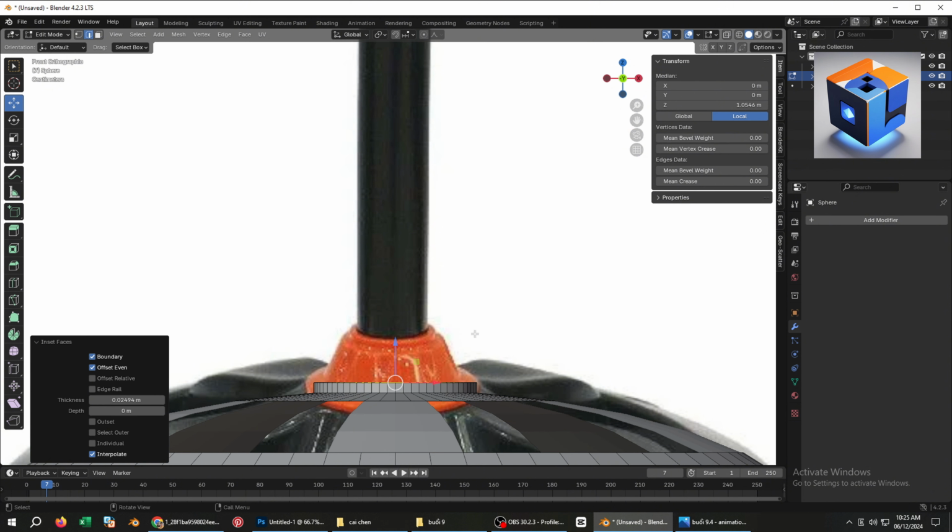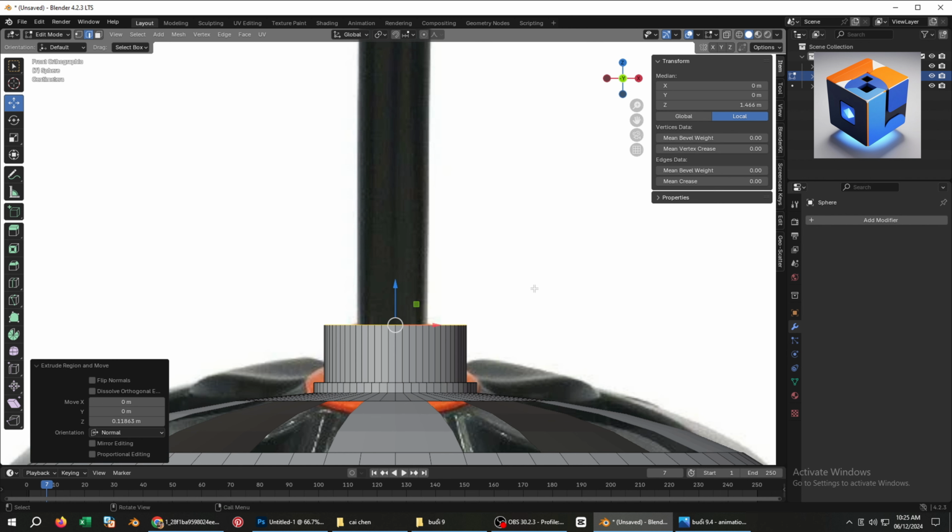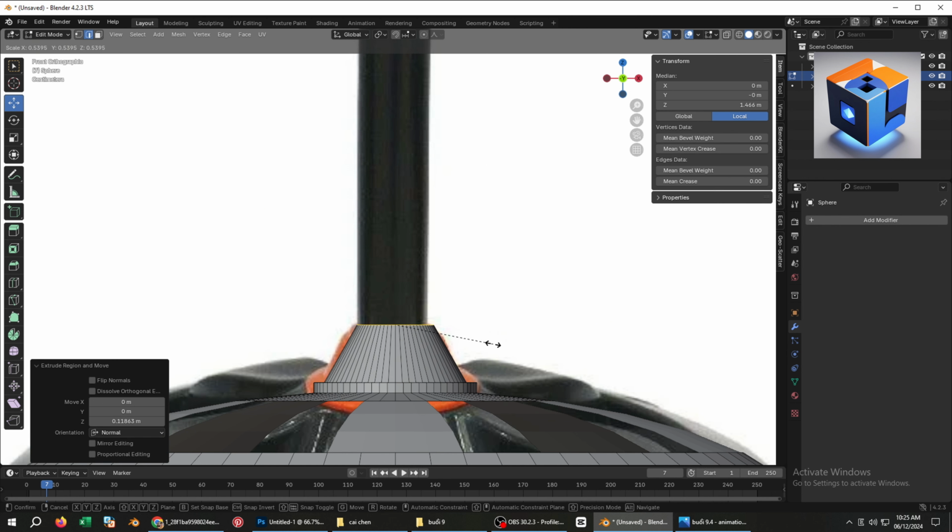Extrude it upward again using E. Press S to scale it down to match the reference image. Continue by pressing I to inset it further. Then use E to extrude it to the desired height according to the reference.